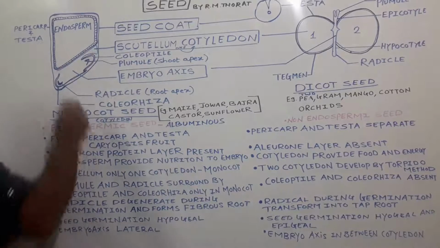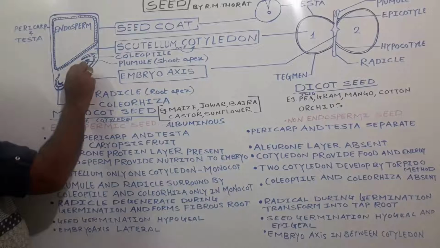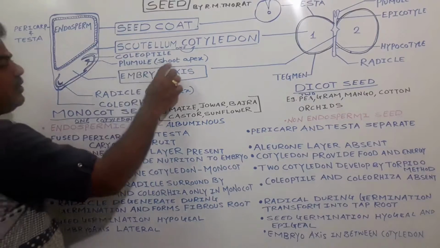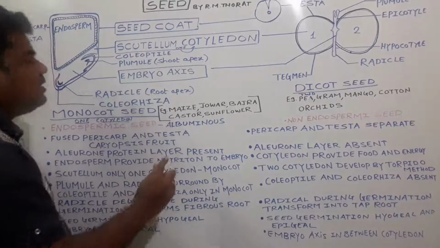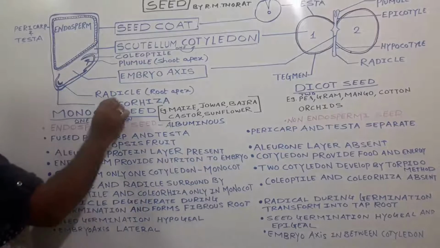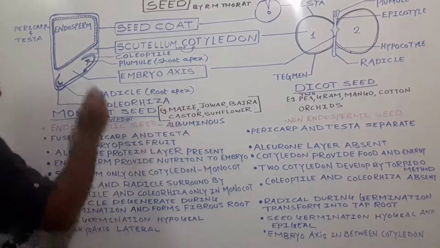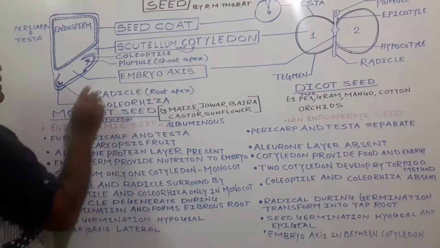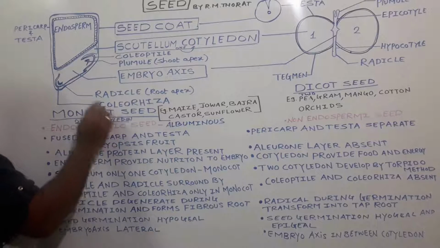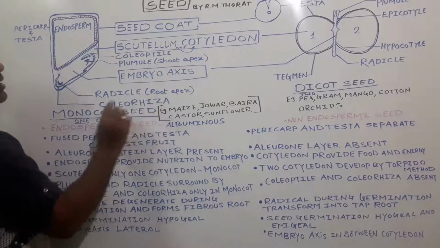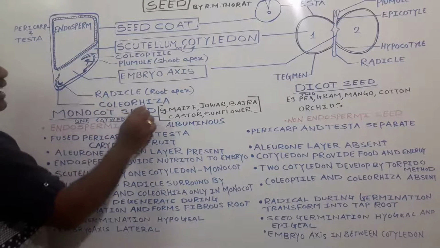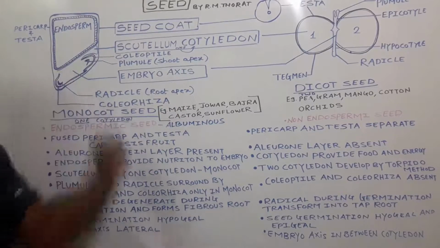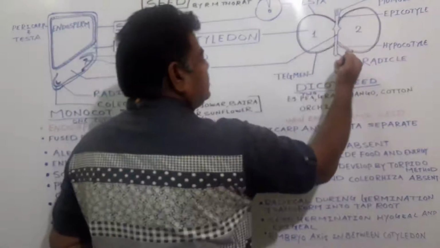Beside this, in the embryo, the plumule is present, and towards the other end the radicle is present. Plumule gets transformed into shoot apex in case of monocot as well as in case of dicot, and radicle gets transformed into root apex. But in case of monocot, the plumule gets surrounded with a covering known as the coleoptile, and the radicle gets surrounded with a covering, we call it coleorhiza. This one is the coleoptile and this one is the coleorhiza. Rhiza means root apex, and this axis we call the embryo axis.